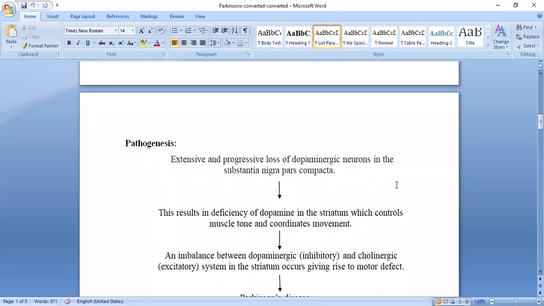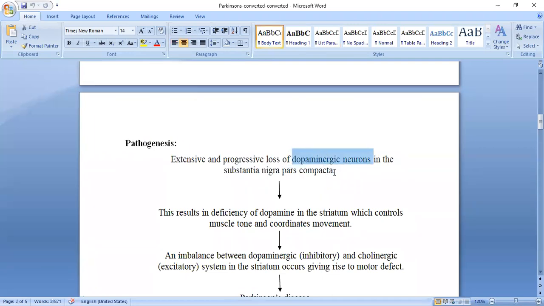compacta. This is the area in the brain. Due to what? We know the etiology: deficiency of dopamine. Dopamine is one of the neurotransmitters. So what is the pathogenesis? How does the development of the disease take place? Extensive and progressive loss of these dopaminergic neurons.